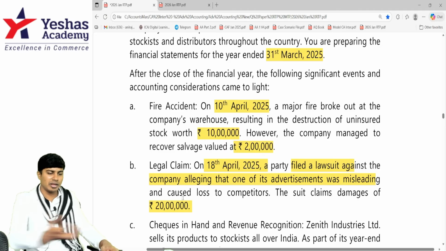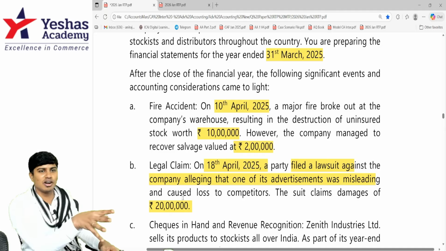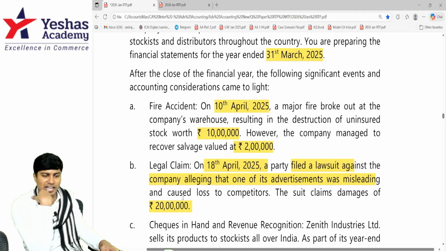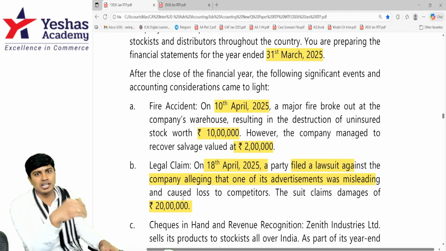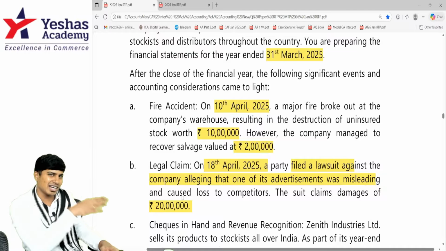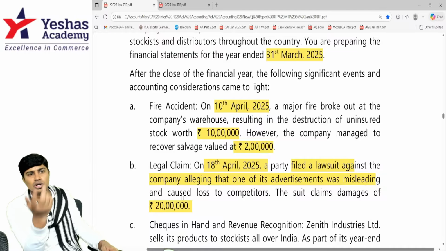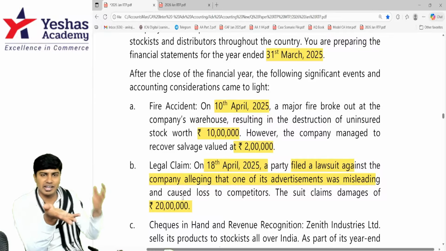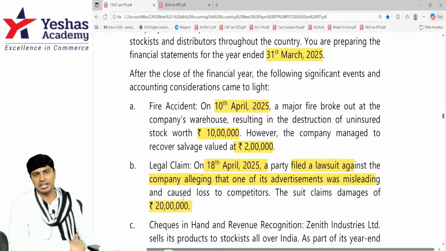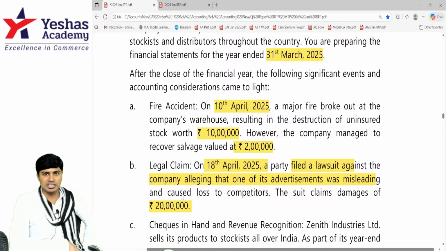18 is a beautiful number. April is a beautiful month. So in the month of April, on 18th, if they file a case on us saying that advertisement that we gave caused loss to competitor for 20 lakh rupees, is there a condition existing on the balance sheet date? No. This is an event occurring after balance sheet date against which no condition is existing on the balance sheet date. So this is not an adjusting event.